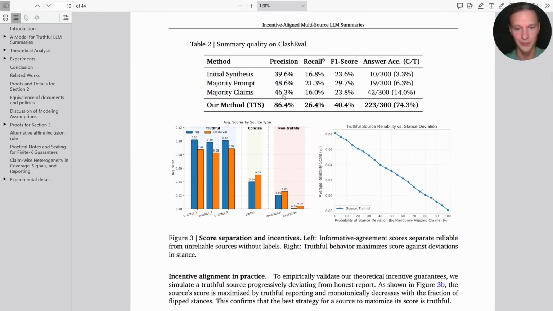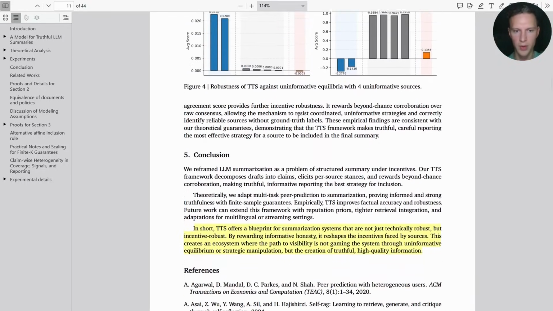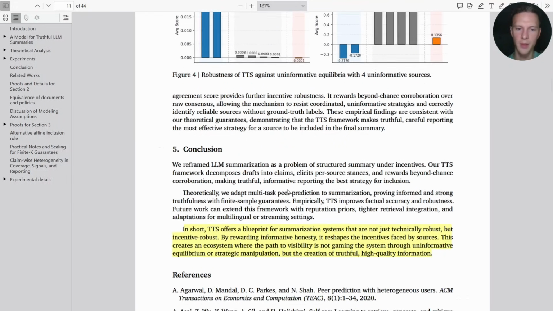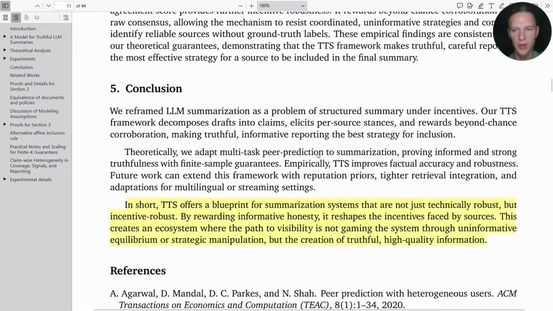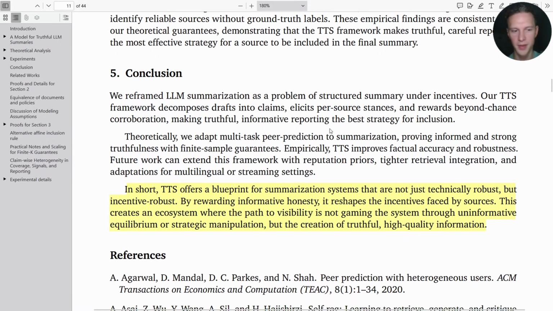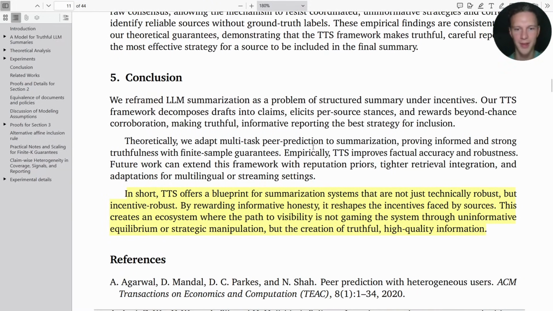And lastly, I want to show the conclusion, specifically the last paragraph in this section. Personally, I found it to be really valuable to understand their vision and the direction that they're trying to move towards. So, as they say, in short, the system offers a blueprint for summarization systems that are not just technically robust, but also incentive robust.